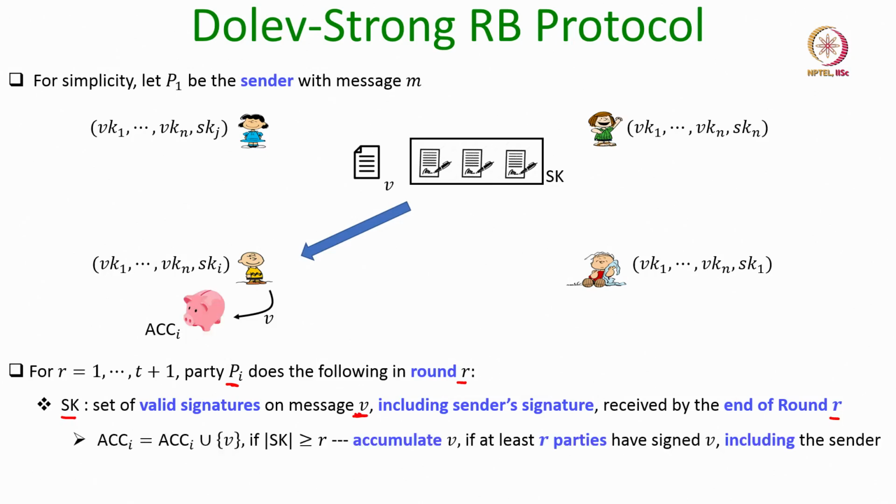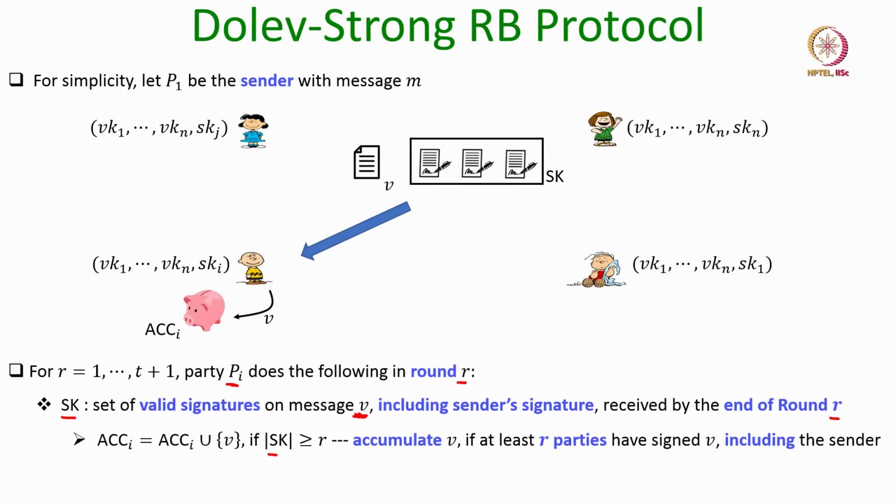Now, what does party pi do during the round R? It checks whether the number of signatures on this message V is at least R, including the sender's signature.